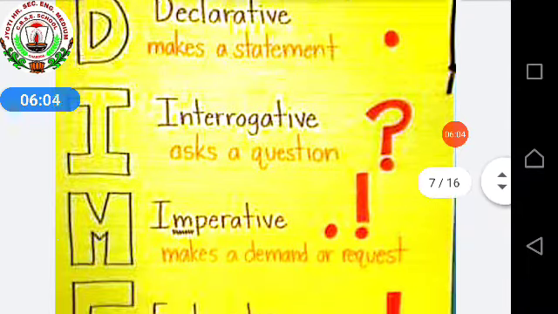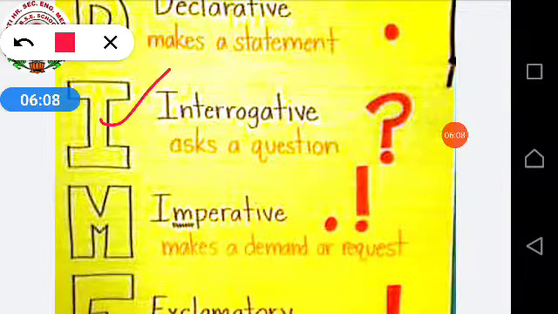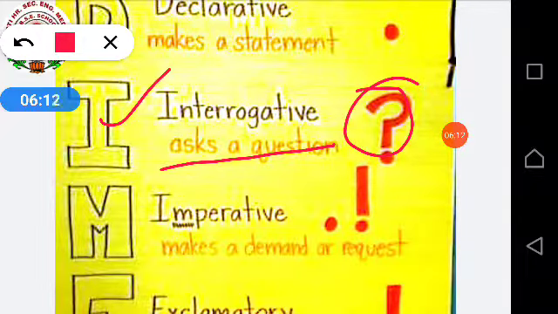Second, interrogative sentence. What are interrogative sentences? Interrogative sentences are the sentences in which we are asking questions. What are you doing? Where are you going? Can I take your pen? In which you are putting a question mark.